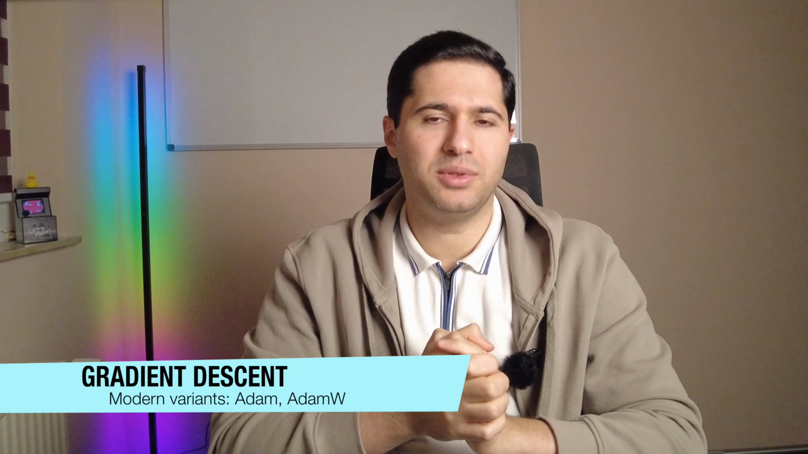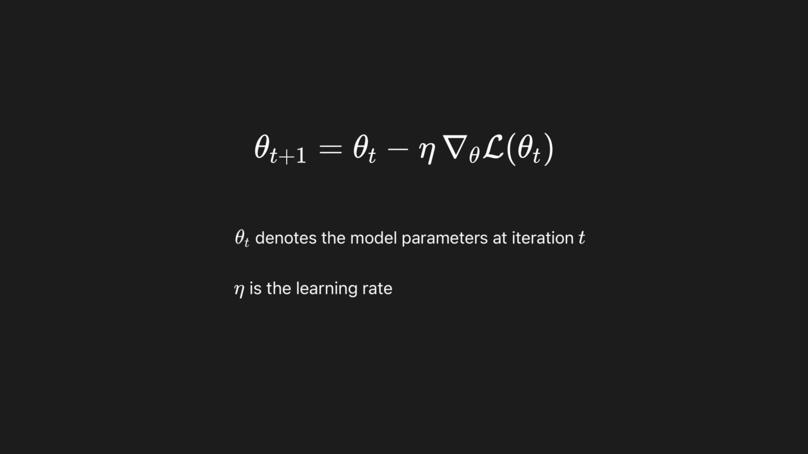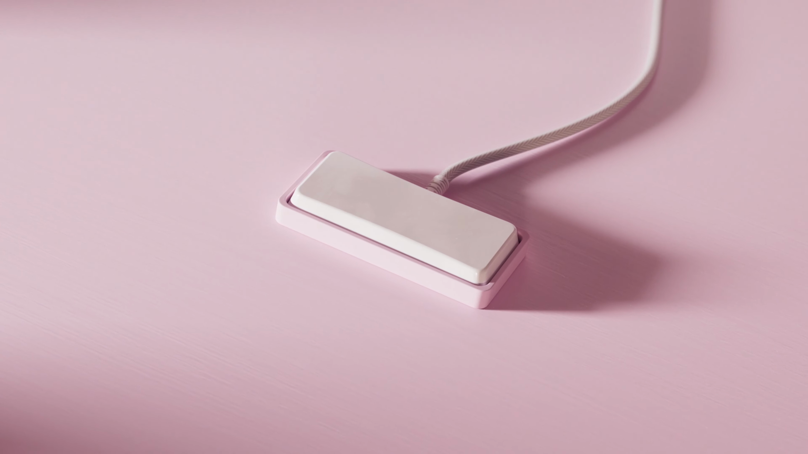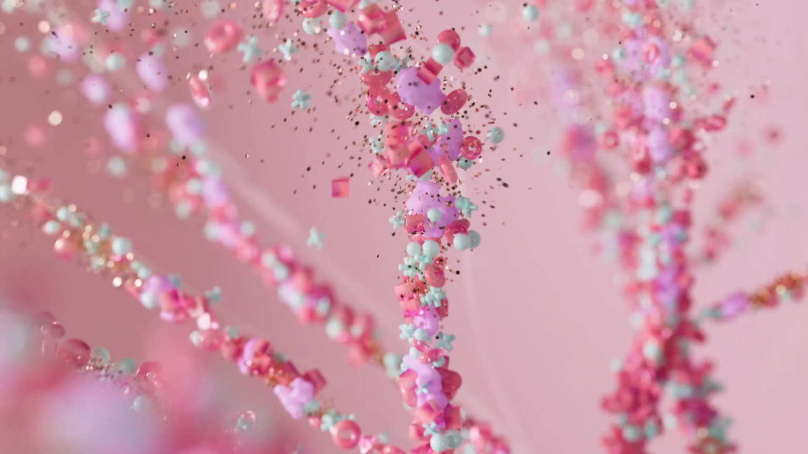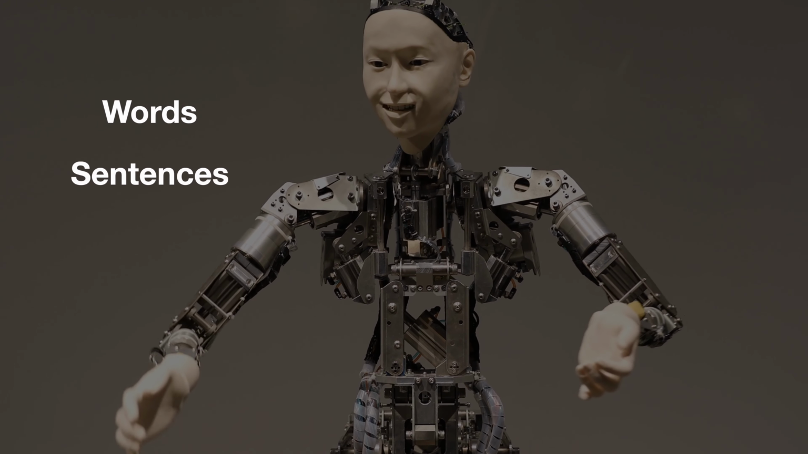That's how raw numbers slowly shape into intelligence. The algorithm that drives this process is called gradient descent, and its modern variants like the Adam or AdamW algorithm. At each step, we update parameters like this: theta is the model parameters. Eta is the learning rate, basically how fast you want your mistakes to fade from your model. And the partial derivative of the loss with respect to theta is the gradient of the loss with respect to the parameter. Each step is very tiny, but repeated billions of times. That's how the model fine-tunes its internal map of language. And this is the training loop, the endless cycle that teaches LLMs to predict words, then sentences, then paragraphs, then